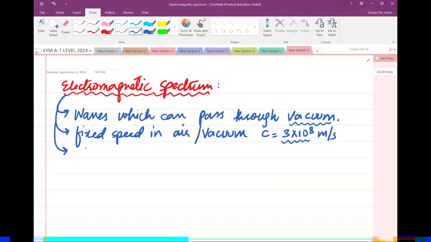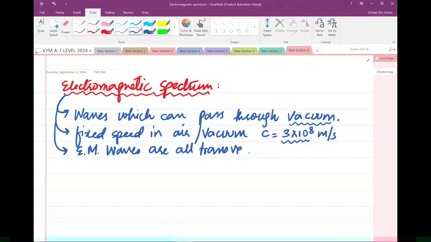Thirdly, all the electromagnetic waves, EM waves, are all transverse in nature. This is an important fact that we should be able to recall when needed. That means they can pass through vacuum, they have a fixed speed in vacuum, and they're all transverse waves. These three are important facts that we should memorize.